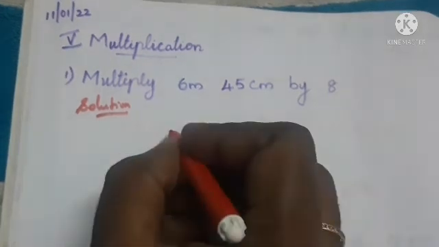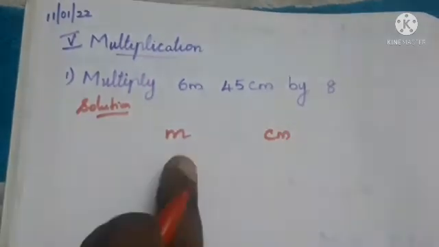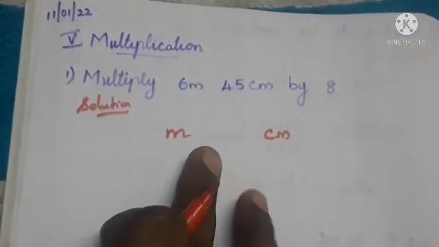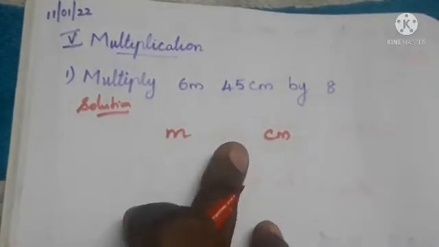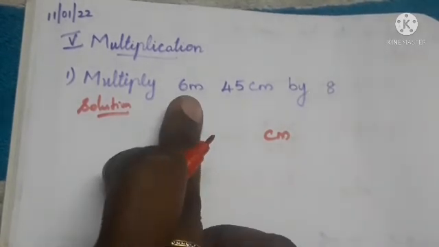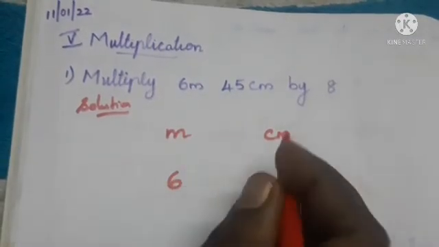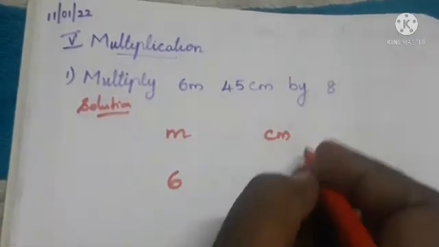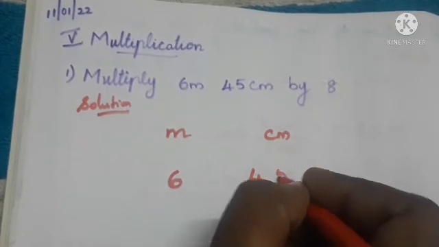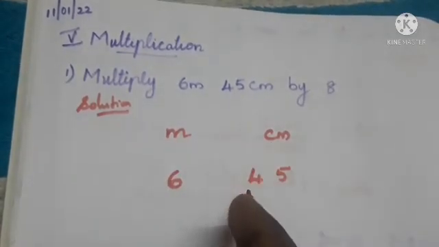Okay, so first we can write meter, second one is centimeter. When you are writing the units of this question given here, you have to separate them and write. Leave a place and write. So how many meters are here? Yes, 6 meter. We can write 6 here. Next, how many centimeter? Yes, 45 centimeter. Under the meter we can write 6 and under the centimeter we can write 45.